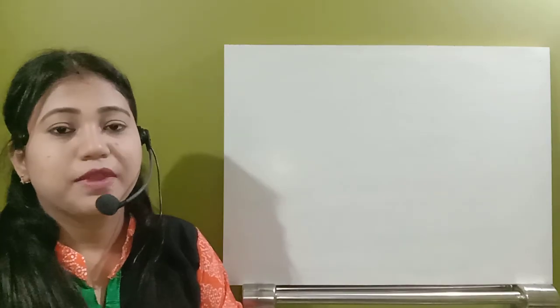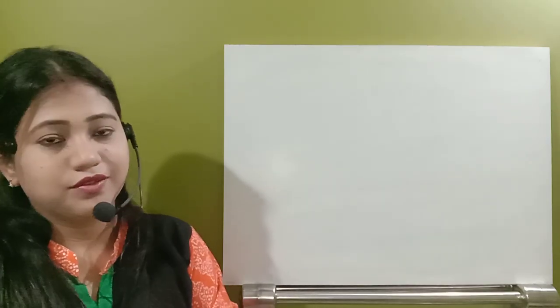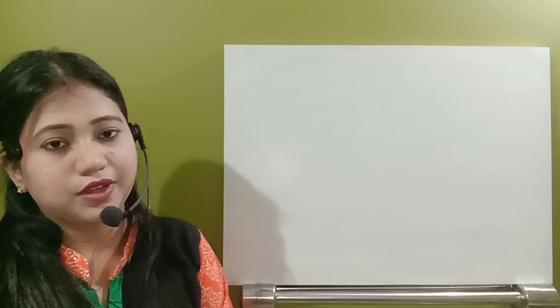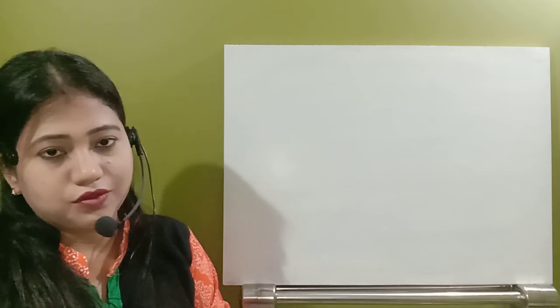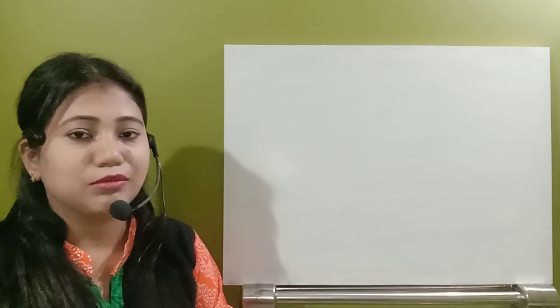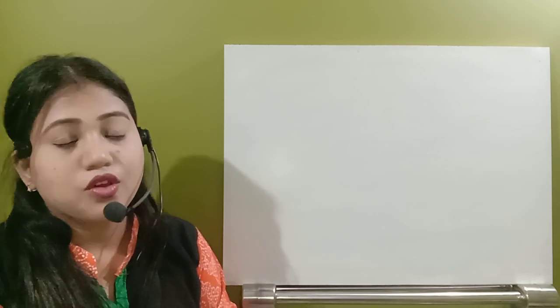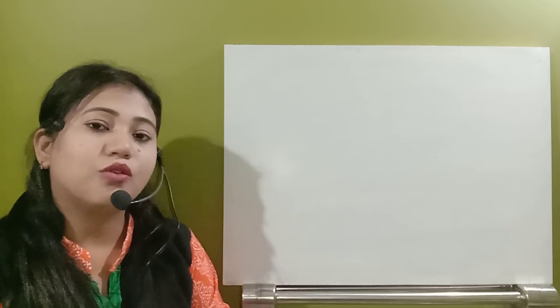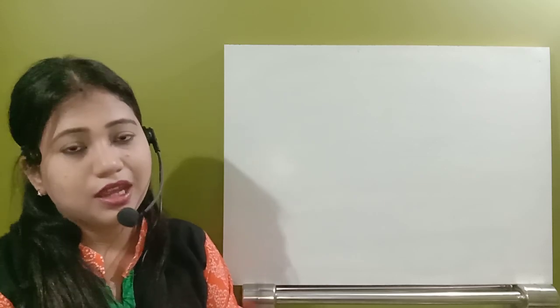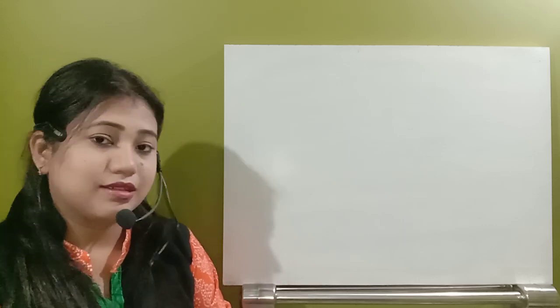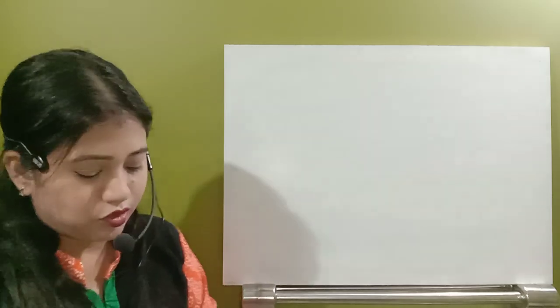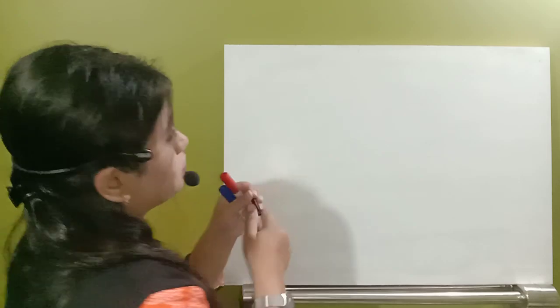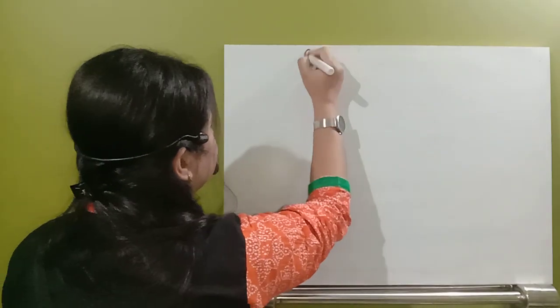Hello students, in the last video we discussed the different bases of classification. Now in this video we'll see the animal kingdom classification. We'll see how the different phyla are obtained, depending on what basis. So let's just start the video. First of all, this is the classification.